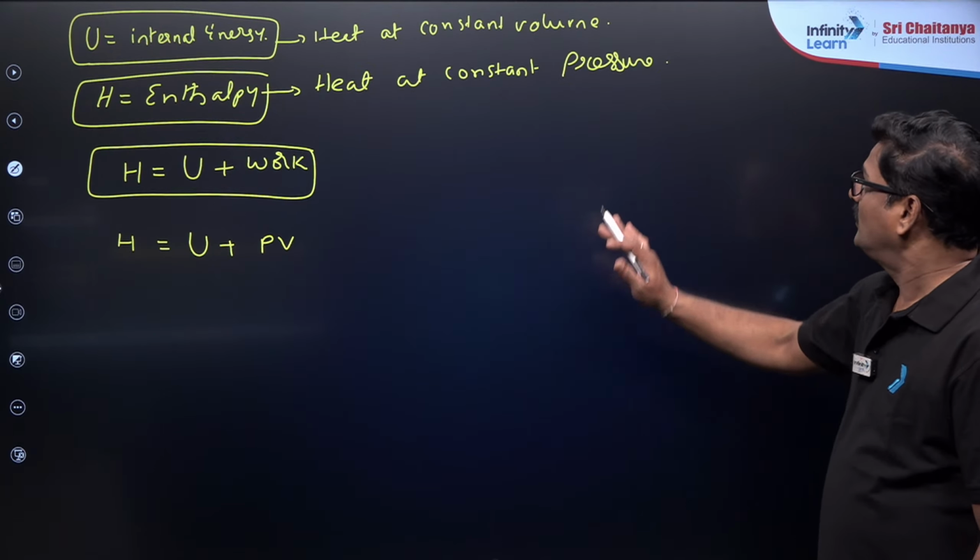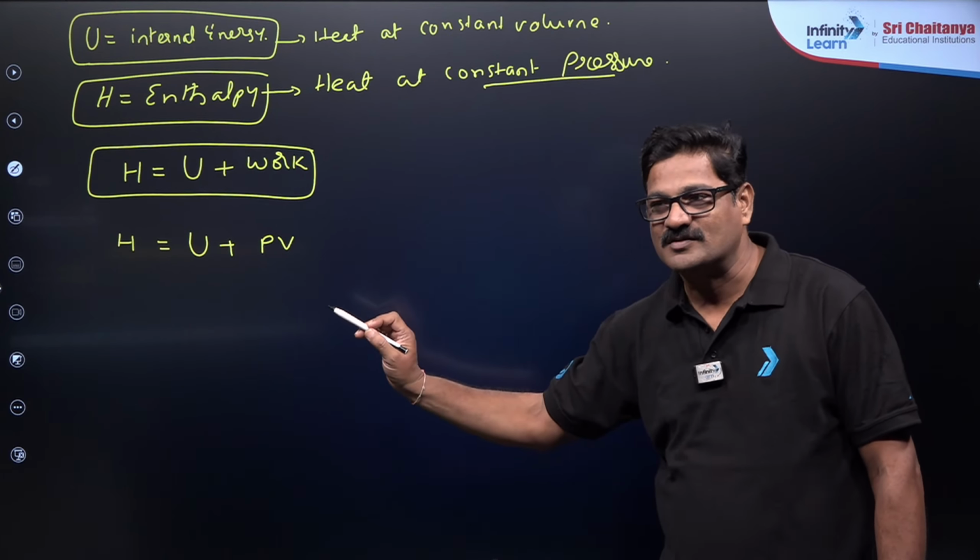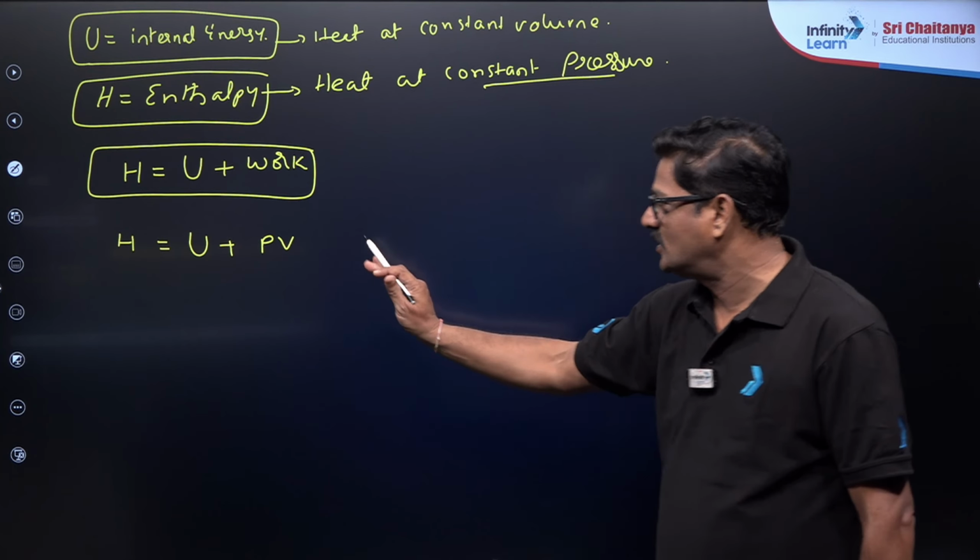So at constant pressure, the pressure will be constant.